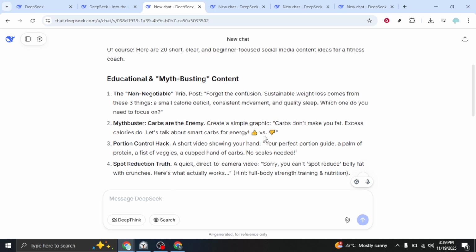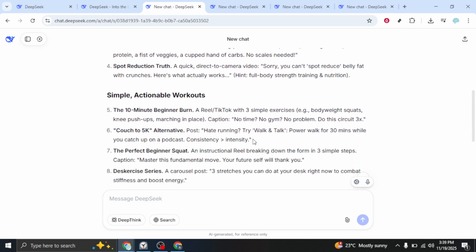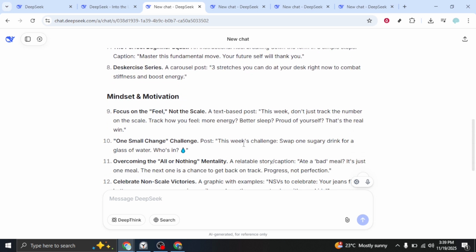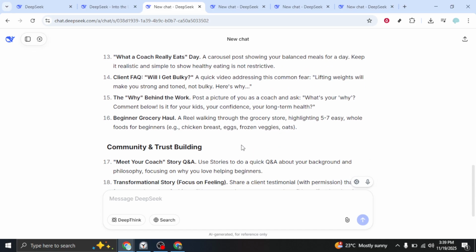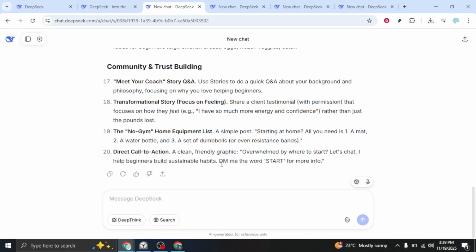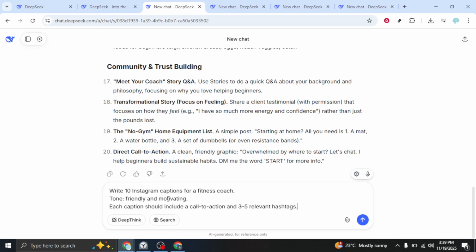If you need it to match a specific niche or local audience, add details like target age, location, or preferred tone. Next, generate Instagram captions. Write 10 Instagram captions for a fitness coach. Tone, friendly, and motivating. Each caption should include a call to action and 3-5 relevant hashtags.